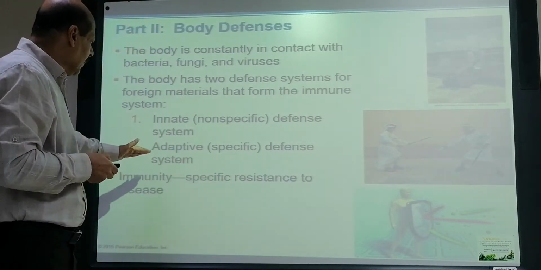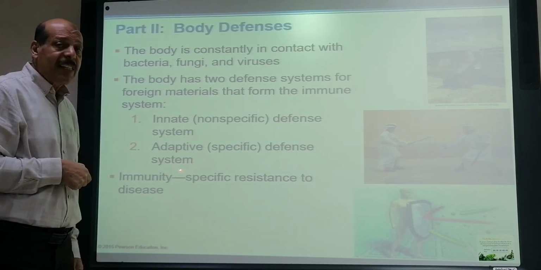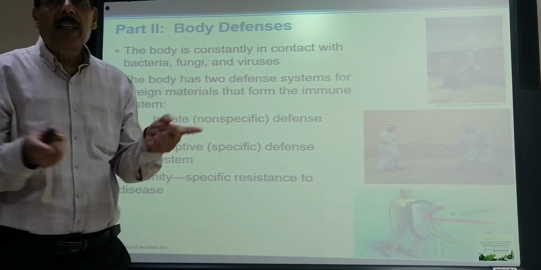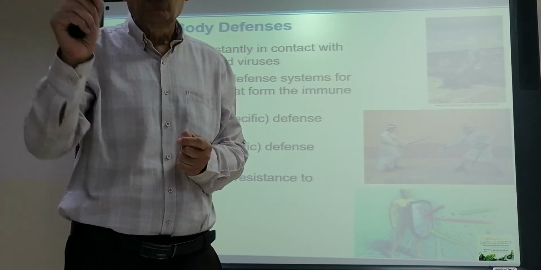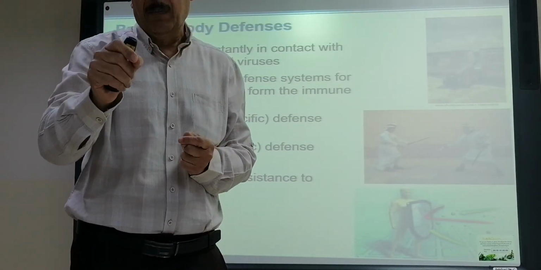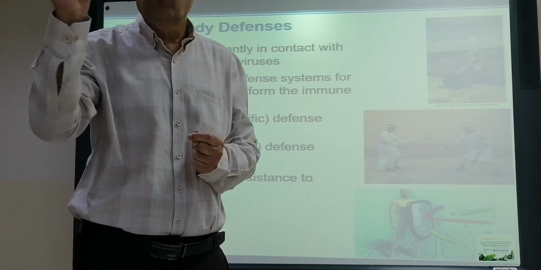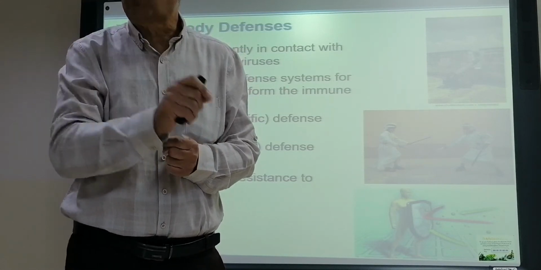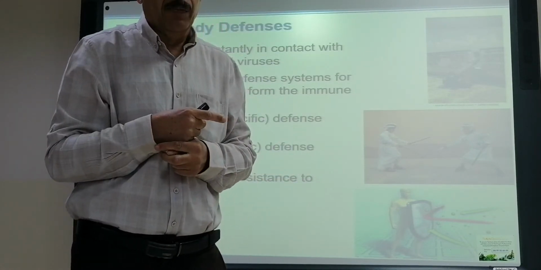The second one, the adaptive specific defense system, develops a specific antibody to a specific organism. So it will act only on that strain of microorganism and not on other microorganisms.